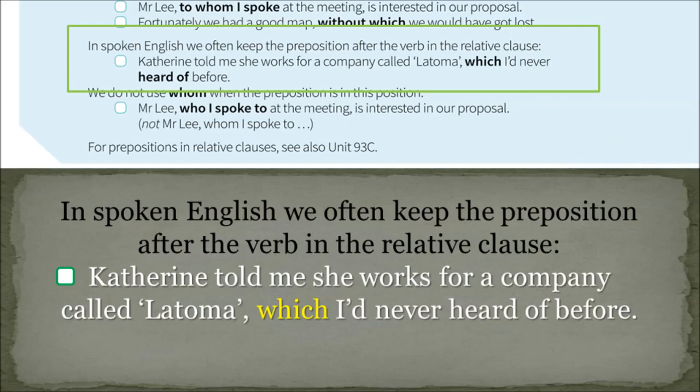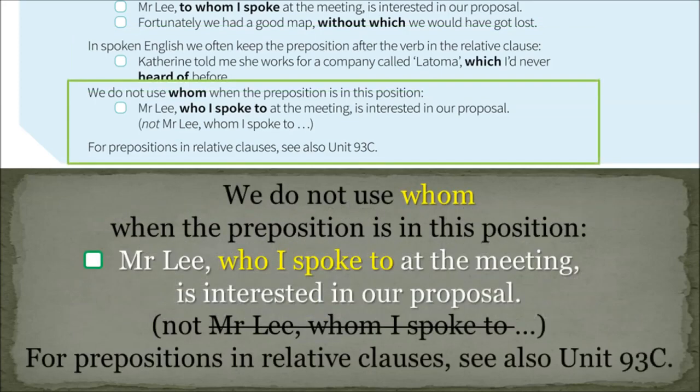In spoken English, we often keep the preposition after the verb in the relative clause. Catherine told me she works for a company called Latoma, which I'd never heard of before. We do not use whom when the preposition is in this position. Mr. Lee, who I spoke to at the meeting, is interested in our proposal. For prepositions in relative clauses, see also Unit 93C.